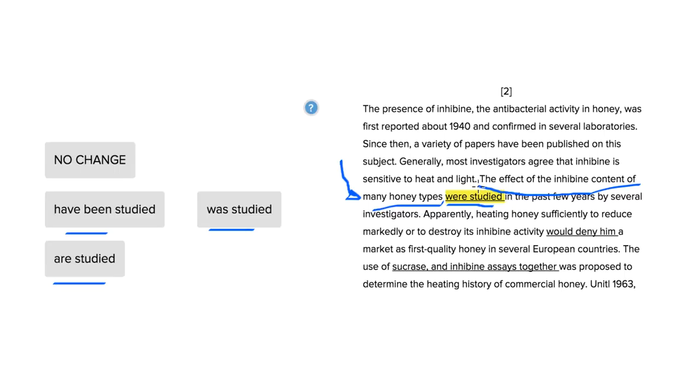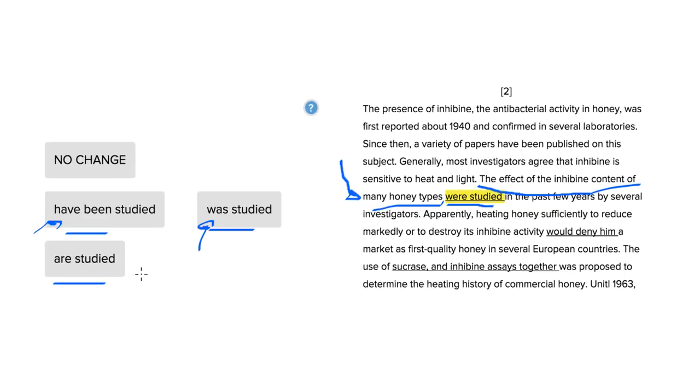And a good strategy for this is to ask the question who or what performed the action. Who was studied? What was studied? Right? Or who were studied? What were studied? What's going on here, though, is you're going to use were if it was a plural subject, but you're going to have to use something more like was if it was a singular subject. Was is for singular. Are could be either. Have is for plural. So let's watch that out. Were, of course, is for plural as well.